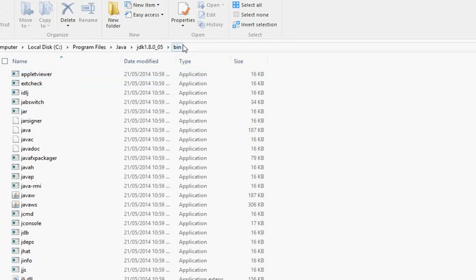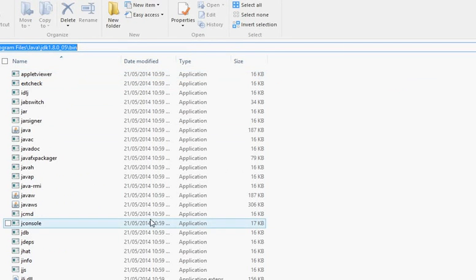Up to here you have to set the path in your environment variable.